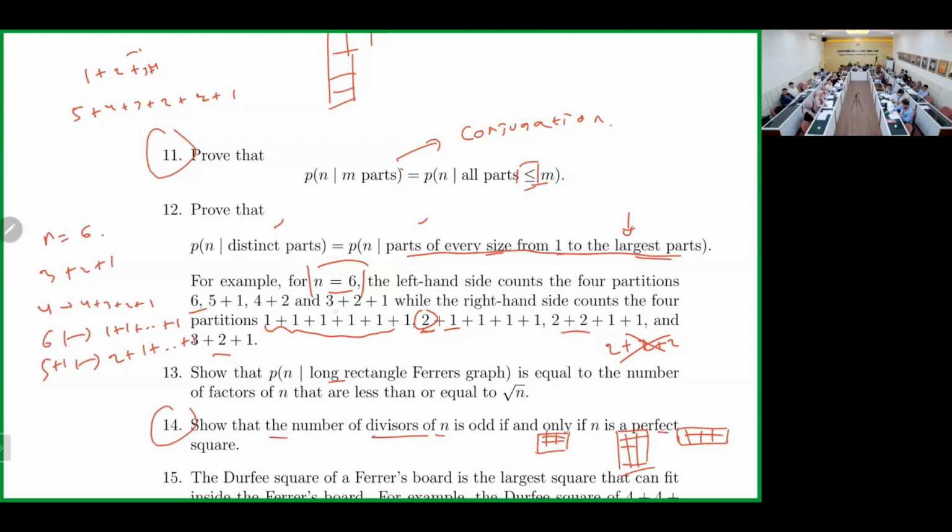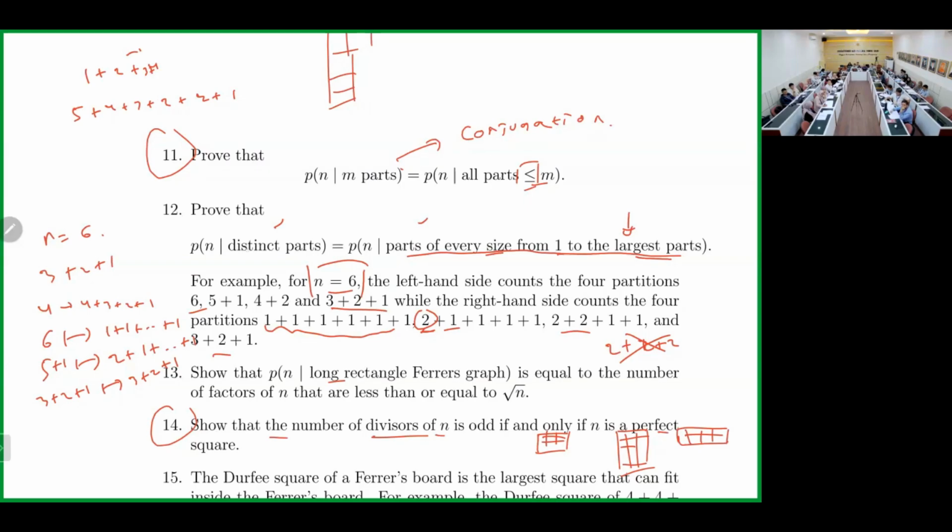And then what is the conjugate of 3 plus 2 plus 1? 3 plus 2 plus 1. Why does it work? Via conjugation.